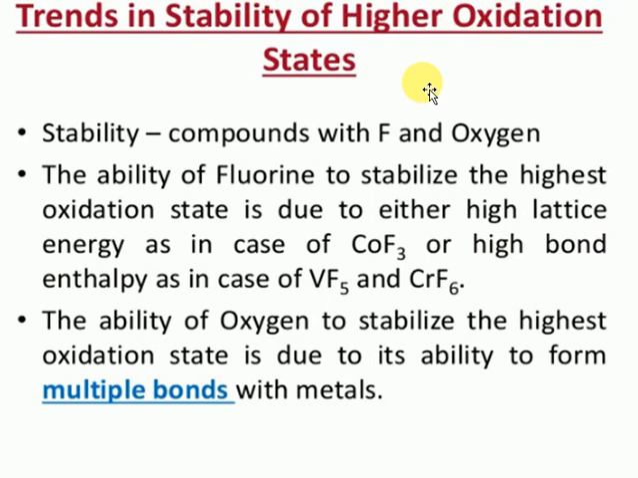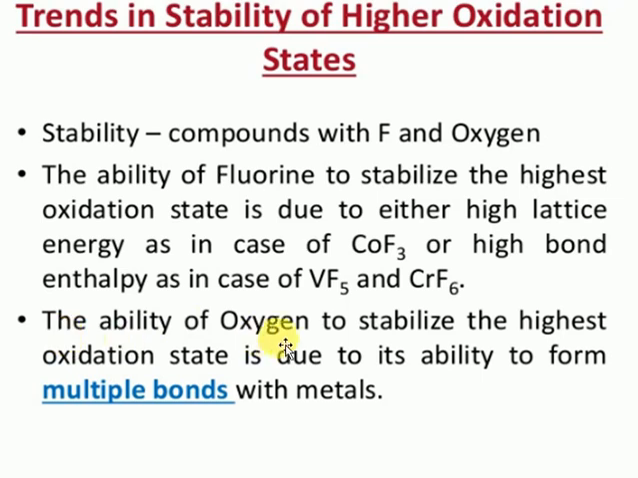Whenever any element exhibits its highest oxidation state, it is combined with either oxygen or fluorine. Compounds with fluorine and oxygen are stable in the highest oxidation states. The ability of fluorine to stabilize the highest oxidation state is due to either the higher lattice energy, as in the case of cobalt trifluoride, or the higher bond enthalpies. These are the major factors.